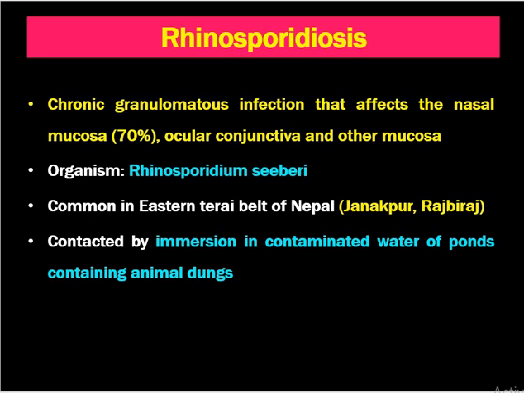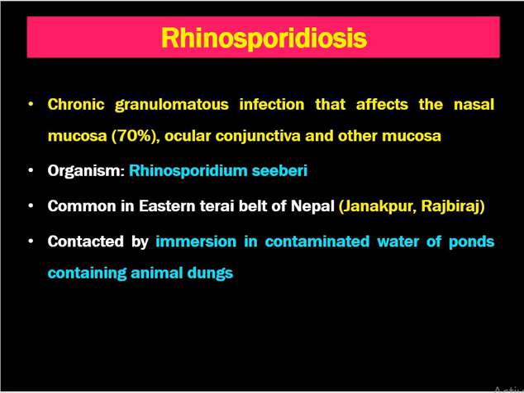Coming to the next important topic for today, rhinosporidiosis. It is usually asked in the exam. It is a chronic granulomatous infection that affects the nasal mucosa in 70% of individuals, ocular conjunctiva, and other mucous membranes. The organism is Rhinosporidium seeberi. It is still unclear if it is a fungus or a protozoa.